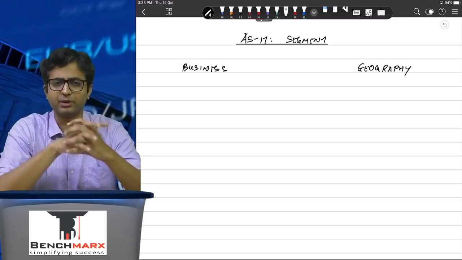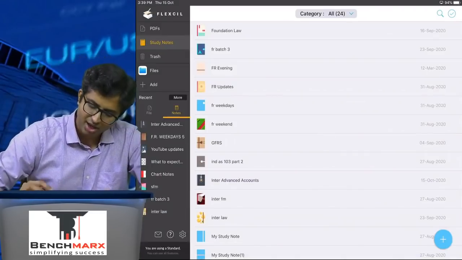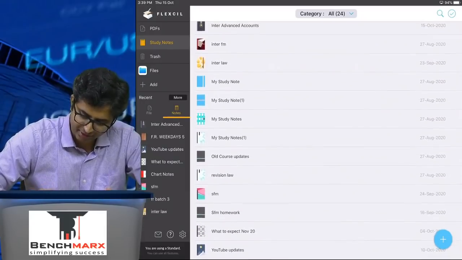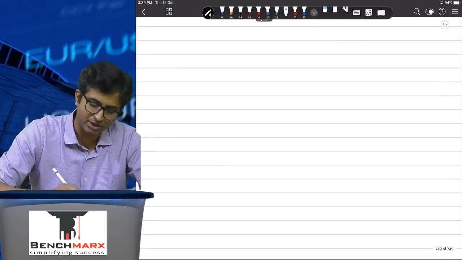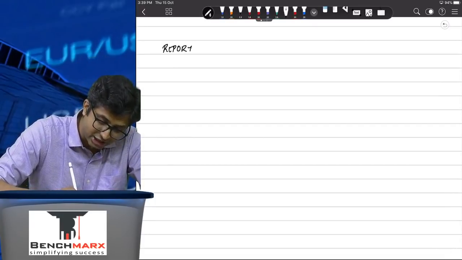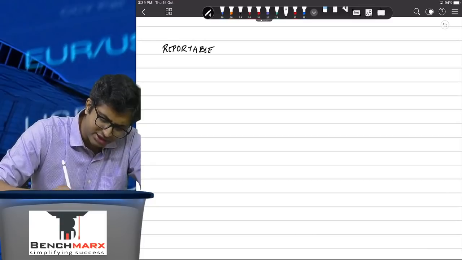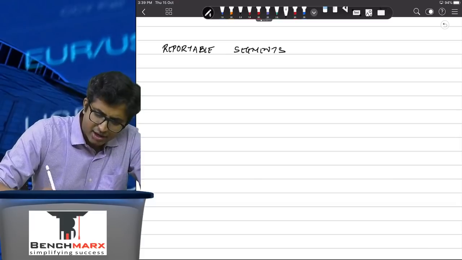Now, once I identify the segments, do I have to report each and every segment? No. There is a rule for identifying the reportable segments, which are segments mandatorily required to be reported, and this, according to me, is the most important part of this standard.